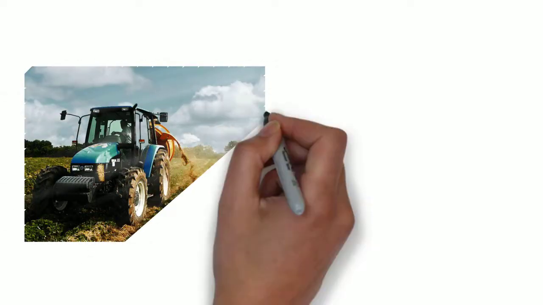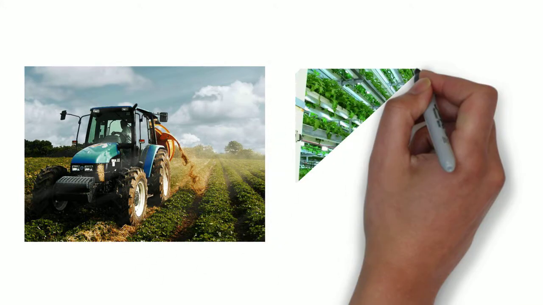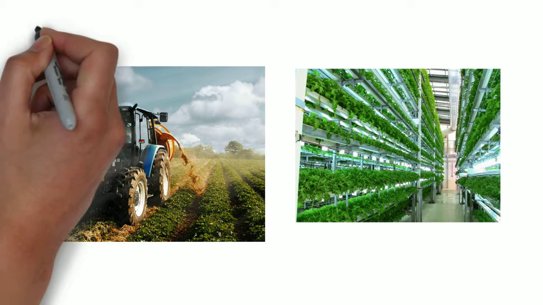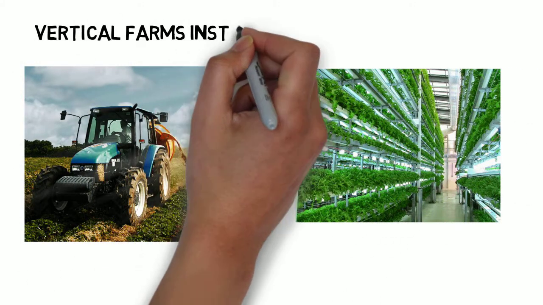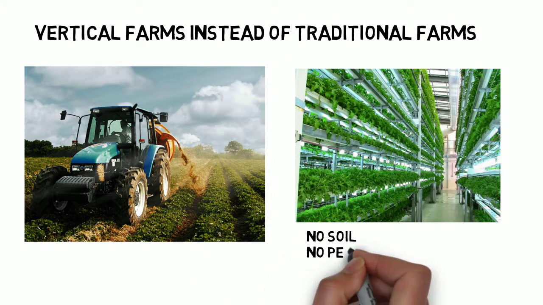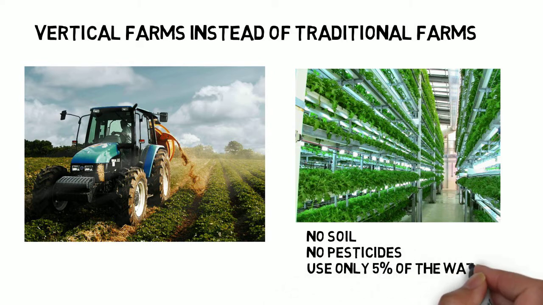In farming, we don't really use our potential regarding sustainability. We use traditional farms today. Instead, we could be using vertical farms that are much more efficient. In a vertical farm, no soil is needed and no pesticides are used, and it uses only 5% of the water compared to traditional farms.